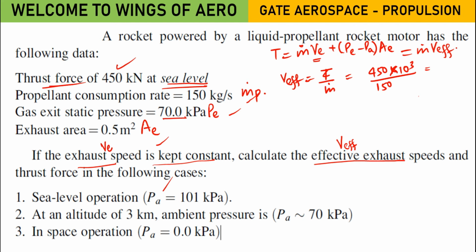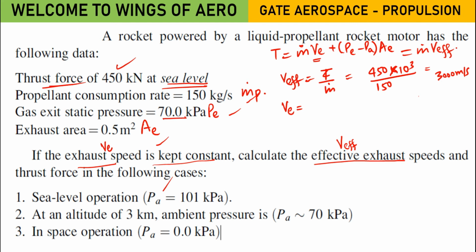Could you follow? 3000 meter per second. Okay. Now this is the effective exhaust velocity we have known, since they have said the exhaust speed will remain constant. Now can we find what the VE value is?